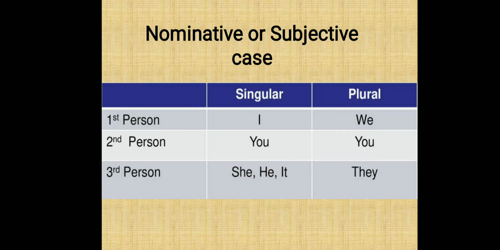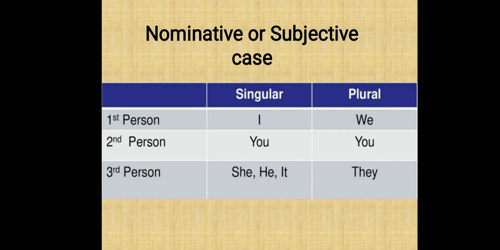So for the first person singular under subjective case, I. Then for the first person plural under subjective case, we. Second person singular under subjective case, you. The same you is used for the second person plural also.